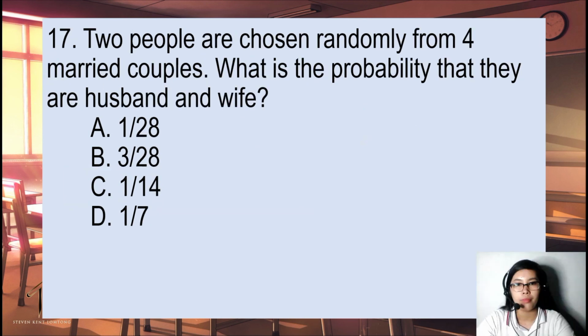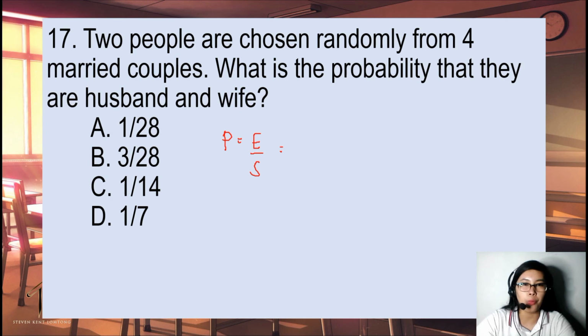Now, 2 people are chosen randomly from 4 married couples. What is the probability that they are husband and wife? So the probability is E over S. The number of ways to succeed in choosing the 2 people as husband and wife is equal to 4, because we have 4 married couples.